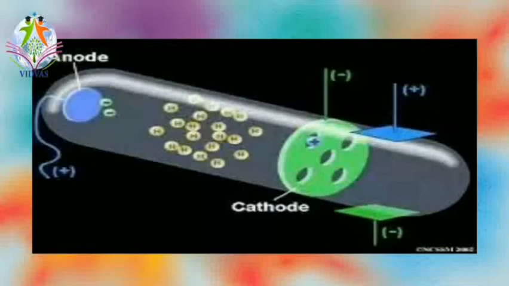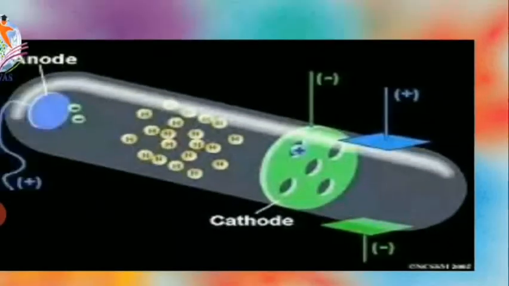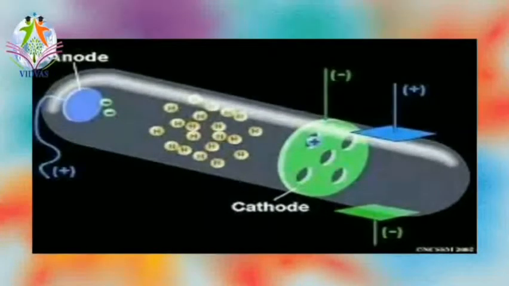So what is going to happen? Some positively charged particles, you can observe on the screen. Here you can see the plus sign which is entering through a hole. You have to observe this one in the coming videos. So with this, Goldstein discovered the proton.